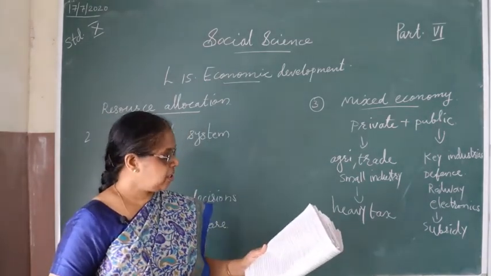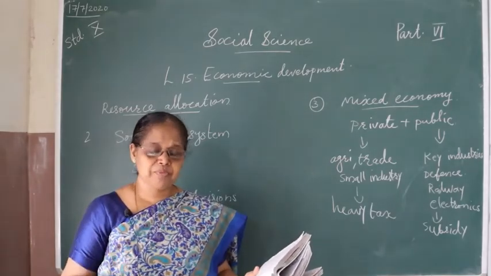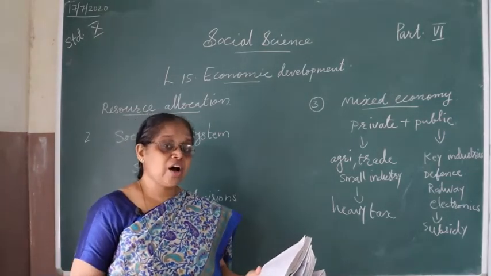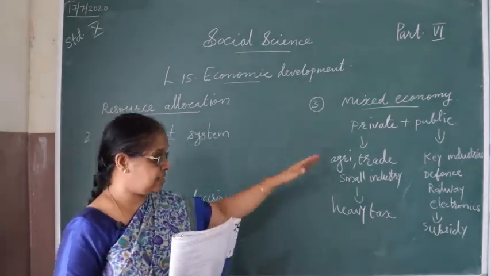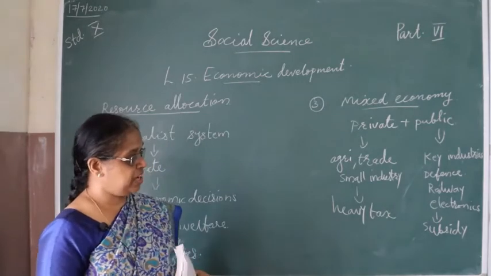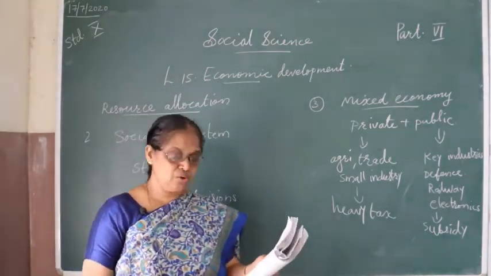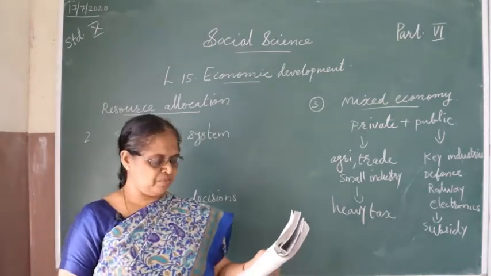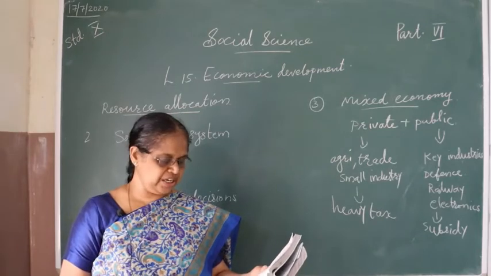So thus mixed economy is an economic system in which an important place is given to economic planning in taking decisions. So economic planning is done. First we had a Planning Commission, now we have NITI Aayog to decide these matters. Coexistence of private and public sector is accepted in this system.